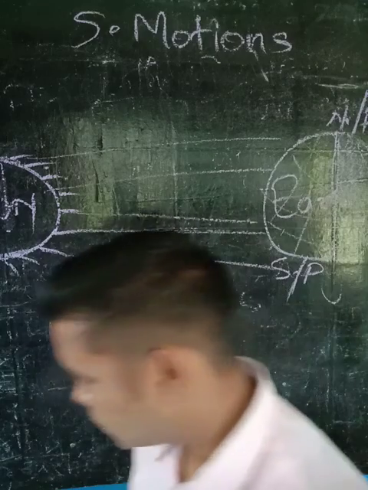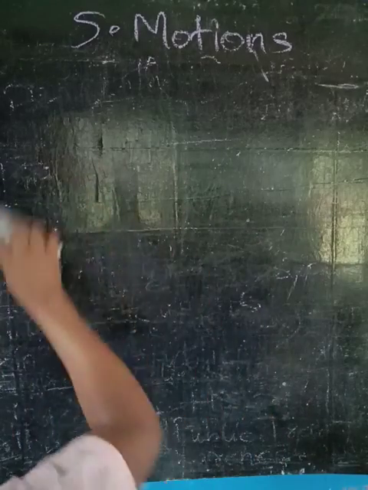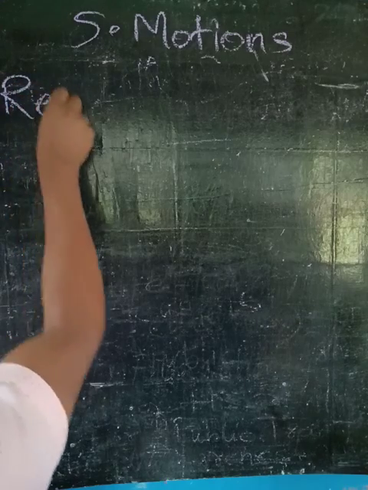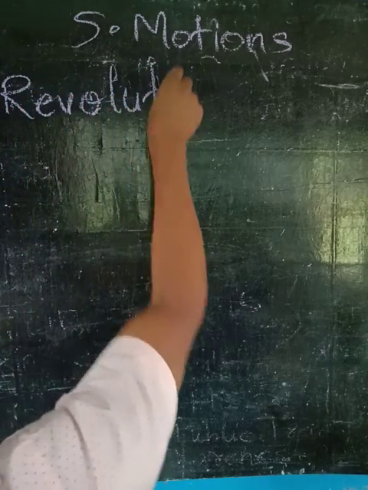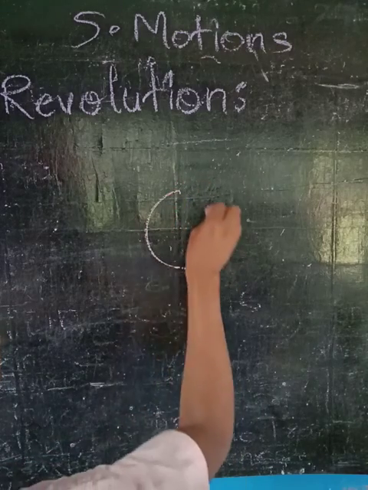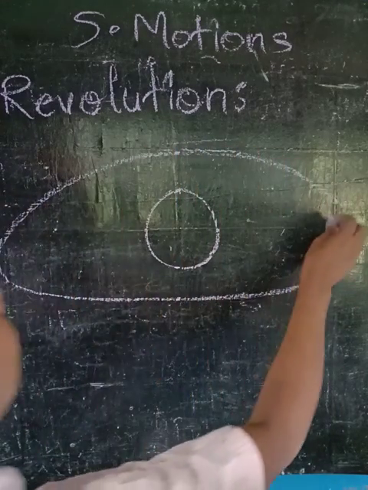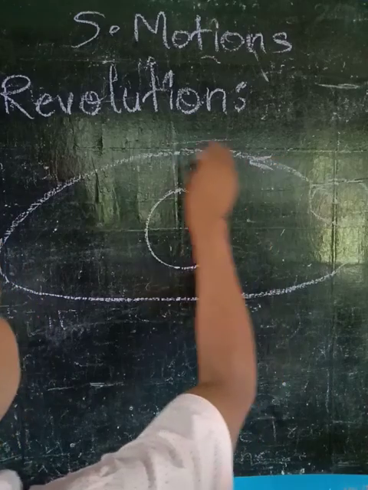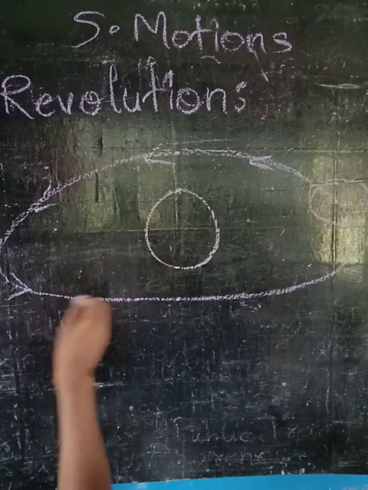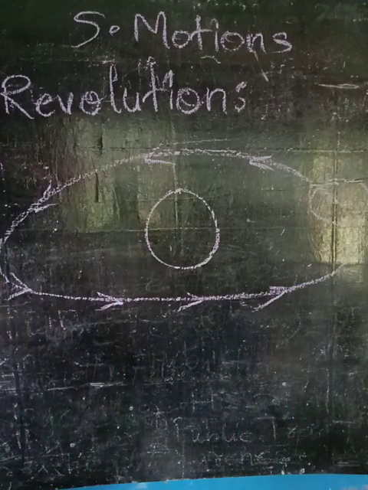So next we come to revolution. Next, our second point is revolution. Revolution means the change of the season. Here you can take the sun in the middle and make the orbit this way, and you can make the earth this way, and it just revolves in a circular movement.